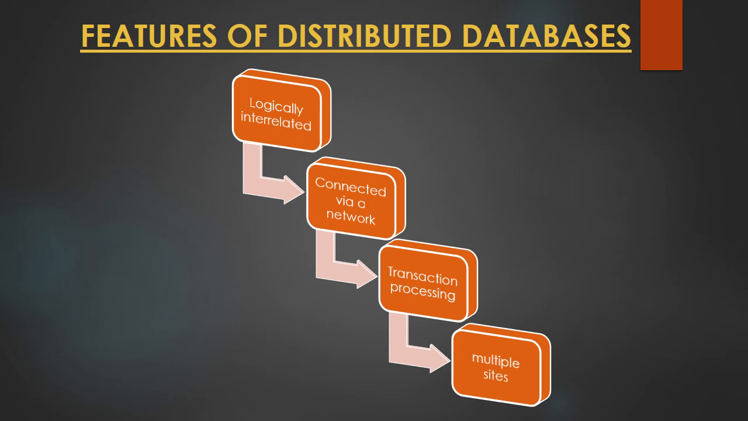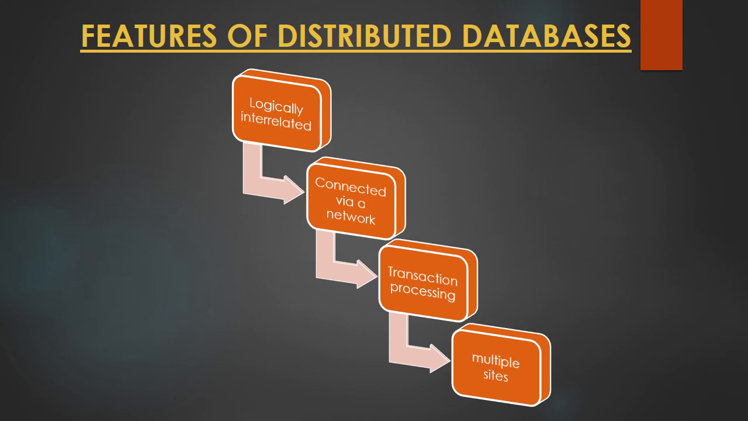Then the second we have, they are connected via a network. That means the processors that are stored on multiple sites are connected via a network, like via a LAN or via a WAN, and they do not have any multiprocessor configuration because they are geographically spread across multiple sites. Then the next we have transaction processing. Transaction processing means that a distributed database incorporates transaction processing, but we cannot say that all the transactions are processed at one site only. This transaction processing can occur between these multiple sites with the help of these communication links and with the help of these queries, and that is managed by the DBMS.